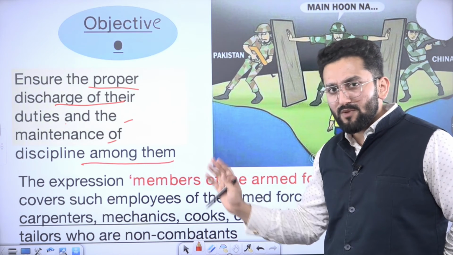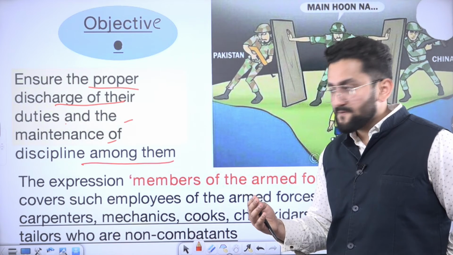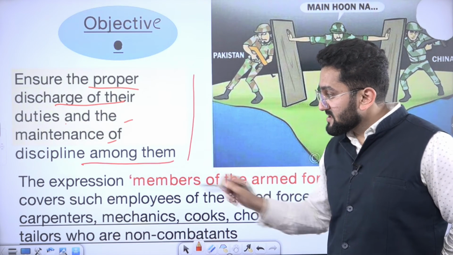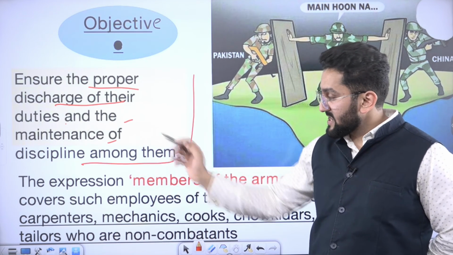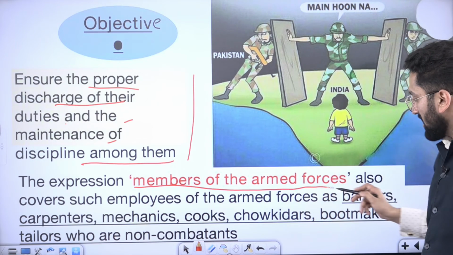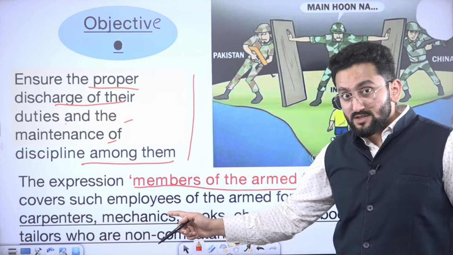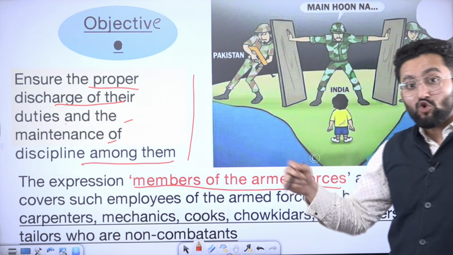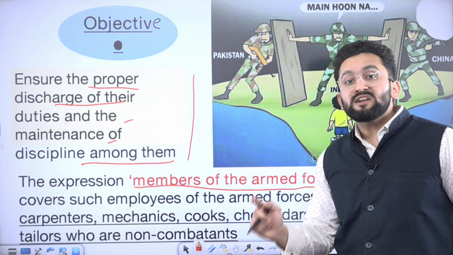And not just by army people, by everyone. Right? But the point is, this is what Article 33 is saying. This is the objective expression. Members of the armed forces also covers, please remember, those people who are in non-combatant position.